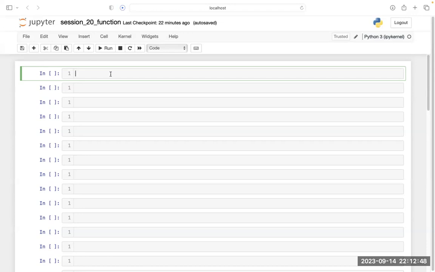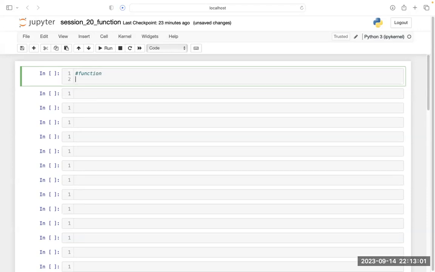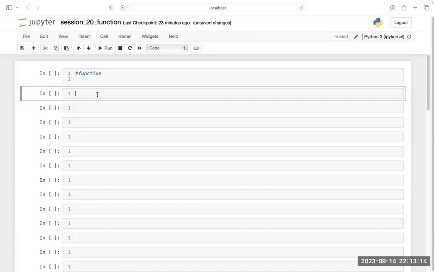So see, the first thing is, what is a function? Let's try to understand what a function is and why we use functions. I will try to explain all these things with the help of simple code. So first, let's understand.